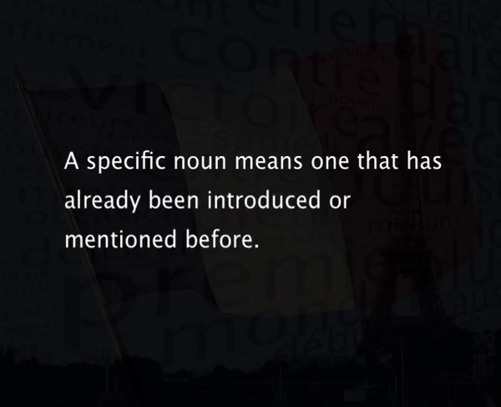When a definite article is placed before a noun, it indicates that the noun is a specific one. A specific noun means one that has already been introduced or mentioned before. Since this noun is now a particular one, the article that precedes this noun is a definite article. Let us examine each definite article one by one.